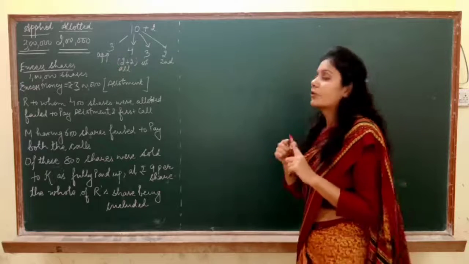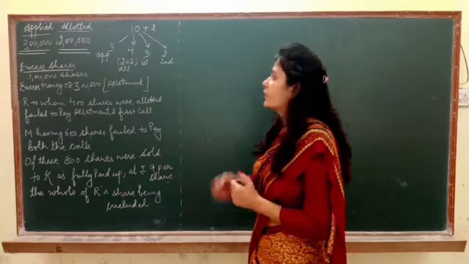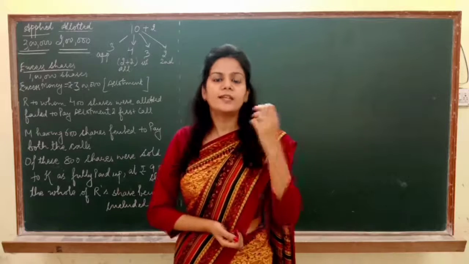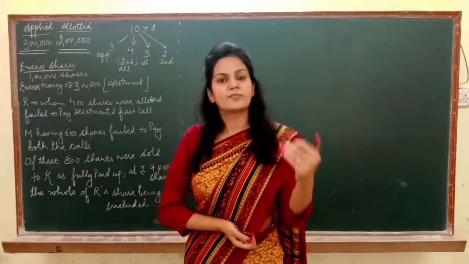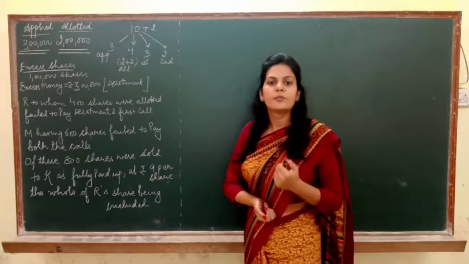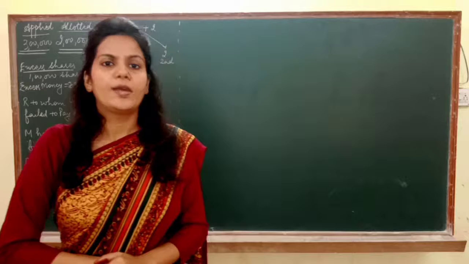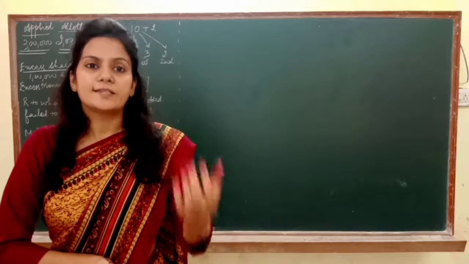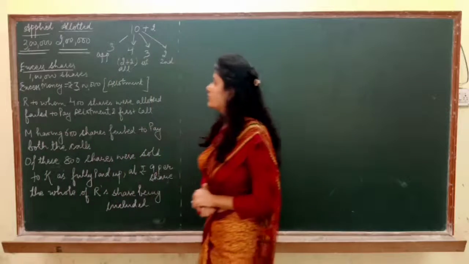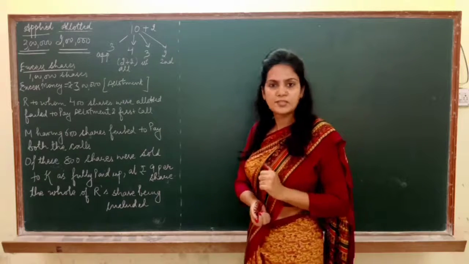Now after that, what we need to check? We need to check that is there any pro rata allotment or not. So it's given in the question that whatever excess money you have received, instead of refunding the excess money, you need to adjust the excess money in allotment. So it means clearly this is the case of pro rata allotment also, because if the public applied for 3 lakh shares, then we are giving only 2 lakh shares to them. And pro rata allotment means giving lesser number of shares or proportionate shares to the shareholders. So the second condition is also fulfilled, that this is the case of pro rata allotment and excess money we have adjusted on allotment.